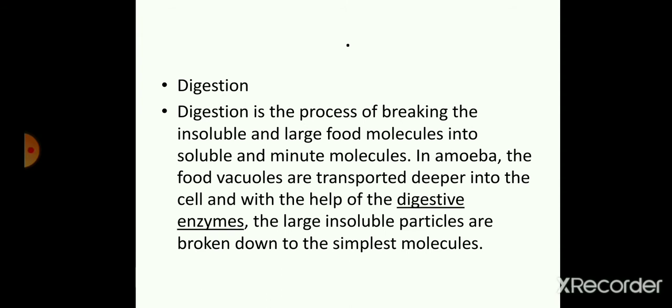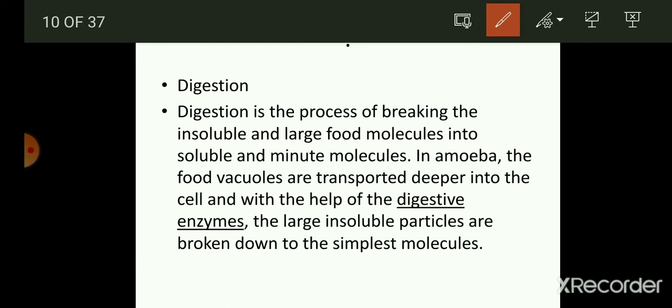Thereafter the second step is digestion. So what is digestion? It is the process of breaking the insoluble and large food molecules into soluble and minute molecules. Especially when we are studying amoeba, the food vacuoles are transported deeper into the cell, and with the help of digestive enzymes, the large insoluble particles are broken down into simple molecules.